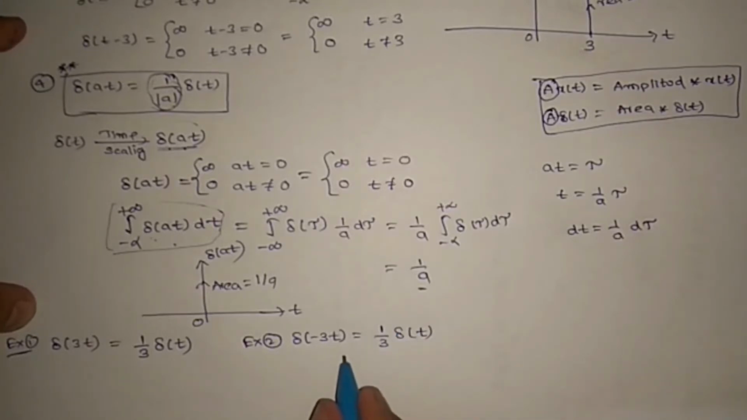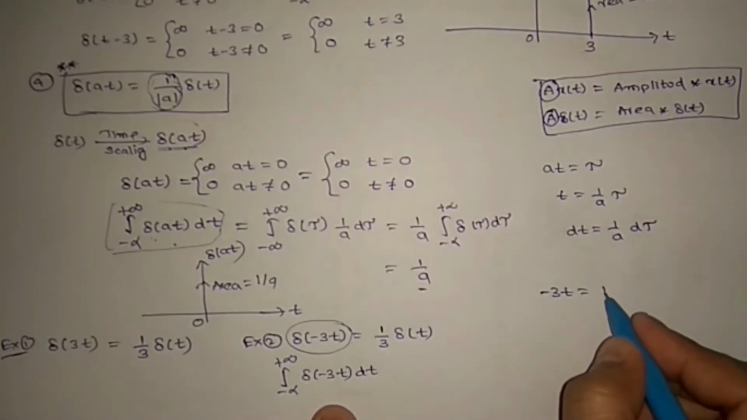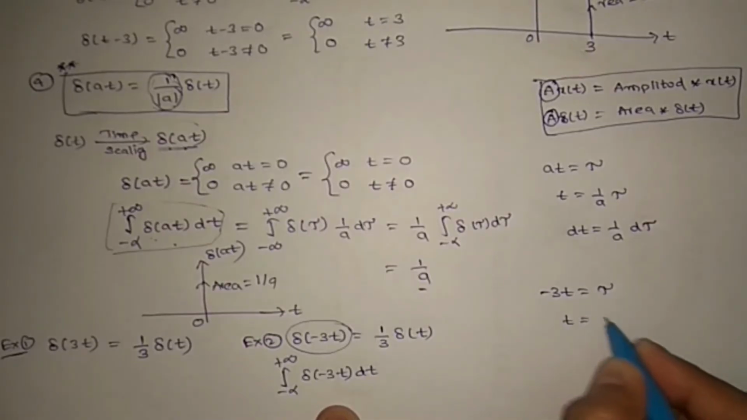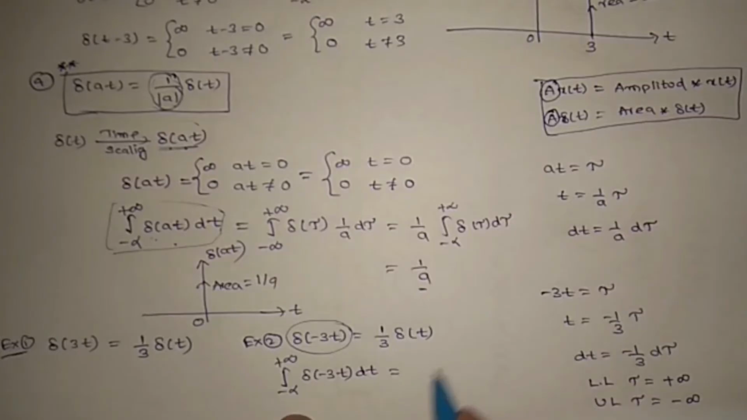Okay, let us prove this one. Now I am finding the area of this one. The area is the integral from minus infinity to plus infinity of del of minus 3t dt, right? So here I am assuming minus 3t equals tau. So t equals minus 1 by 3 tau, and dt equals minus 1 by 3 d tau. Now the limits also we need to change, right? The lower limit is minus infinity, so tau becomes plus infinity. Now for the upper limit, tau will become minus infinity. Okay, now I am replacing the complete equation with tau.